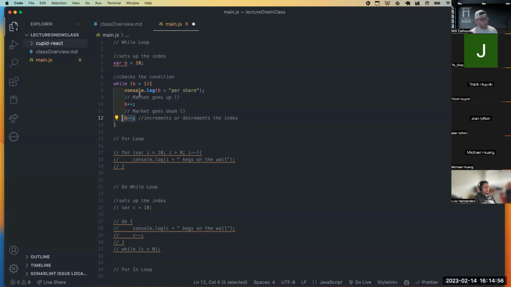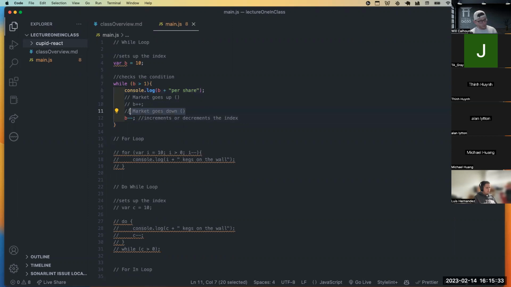Now, what that will allow is, let's say the market goes up. Let's just hope, because the market's not been great lately. Say the market goes up, right? Okay, cool. It's above this one. That's awesome. Let's just console log this. That's good to go. And what this will do is iterate over and over and over again until the condition is met. Now, let's say the market's been bad, as it has been. If this happens and I run this, it'll say, wow, B is greater than 1. It's going to console.log. Cool.